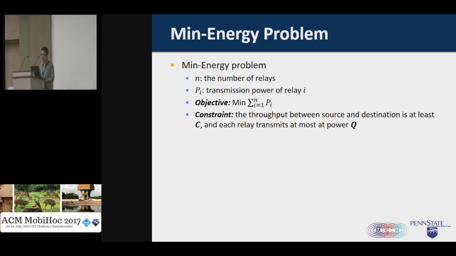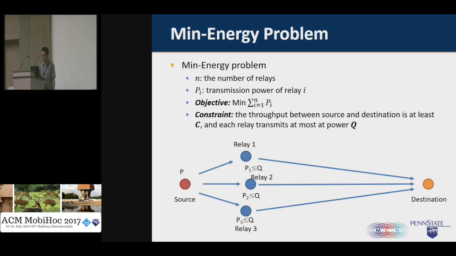Let's first look at this mean energy problem. We use N to denote the number of relays in the network, and we use Pi to represent the transmission power of relay i. Then apparently for our mean energy problem, the objective is to minimize the sum of the Pi. For the first constraint, we want to guarantee that the throughput between the source and destination is greater than a threshold C. Also, we want to make sure that at each of the relay nodes, the transmission power cannot exceed the maximum transmission power Q.